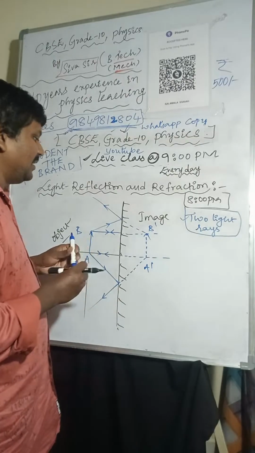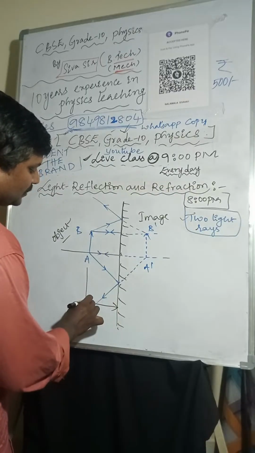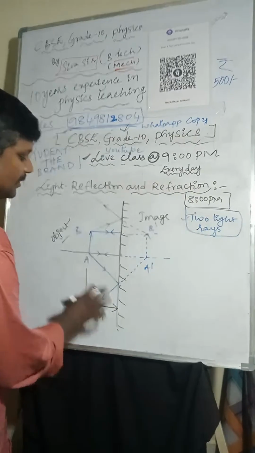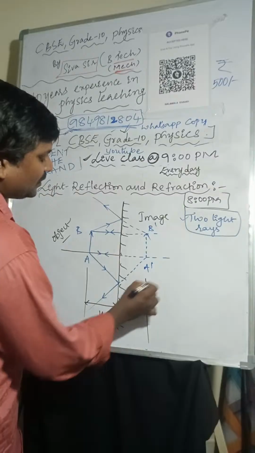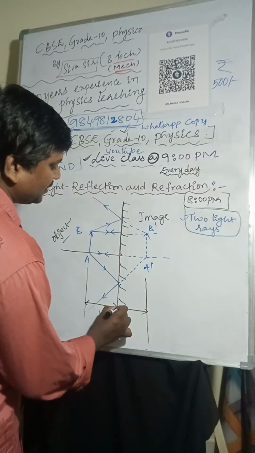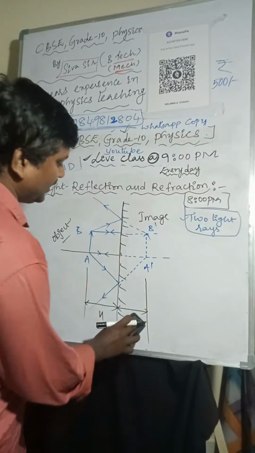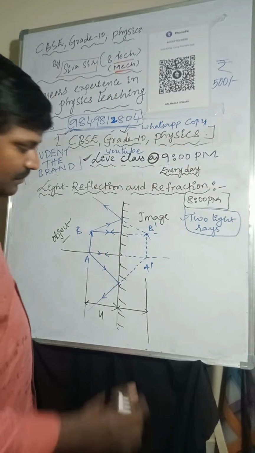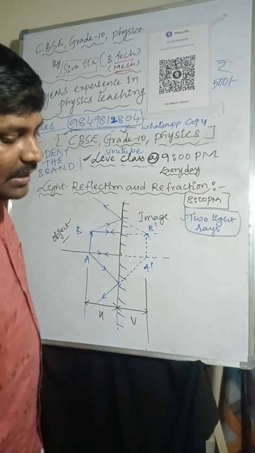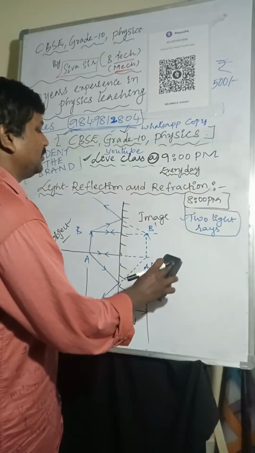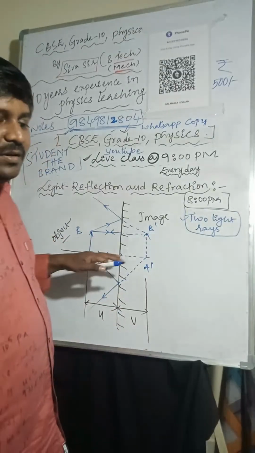The distance between object to mirror is called object distance. The distance between mirror to image is called image distance. These basic points, few people are not able to understand, not able to recognize, not able to learn. That is a problem. They are very basic, so try to learn this basic.